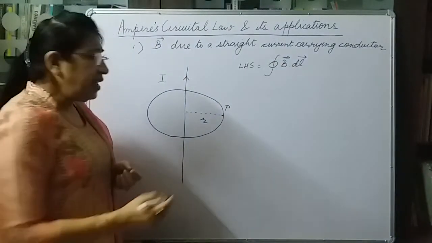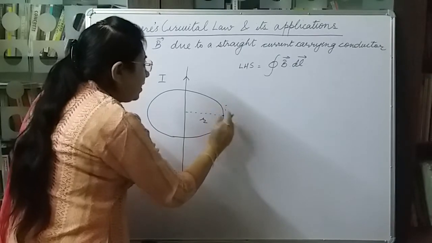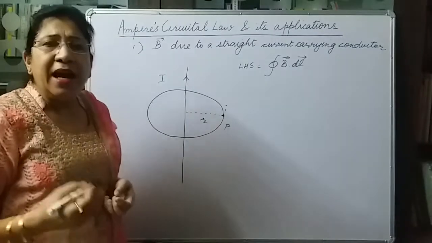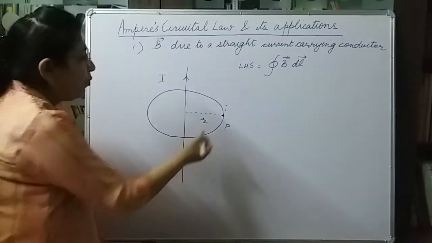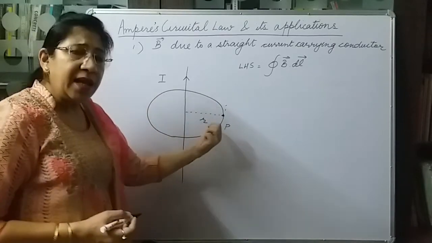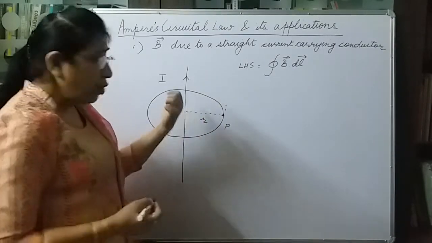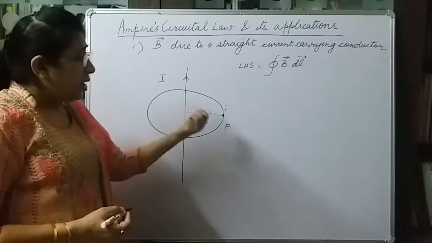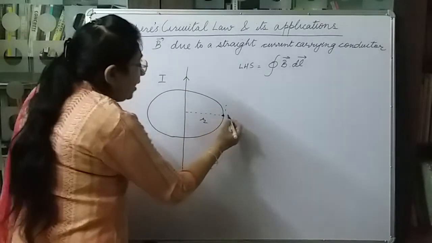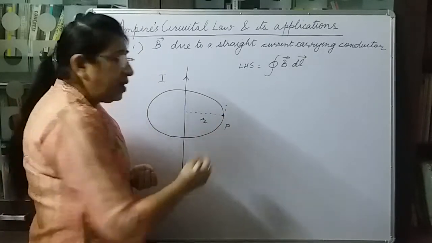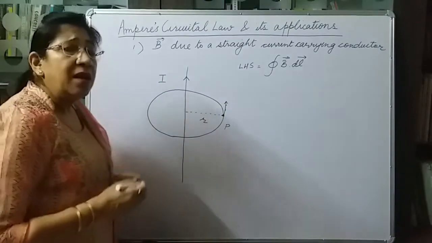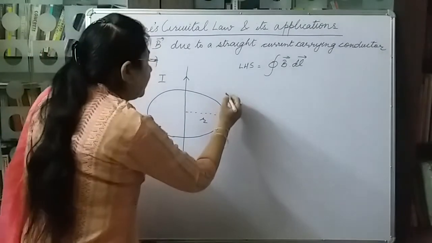Since we are finding the magnetic field at the point P, let us see the direction of B and dl at point P. If we consider this circle as the magnetic line of force, we will talk about it later once again, then at this point P, the tangent to the circle will give the direction of B.